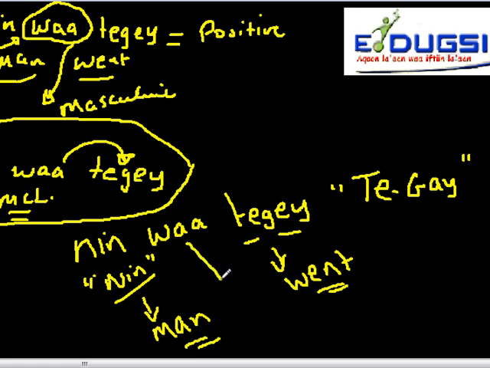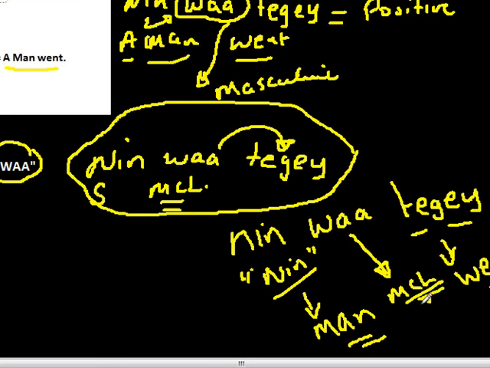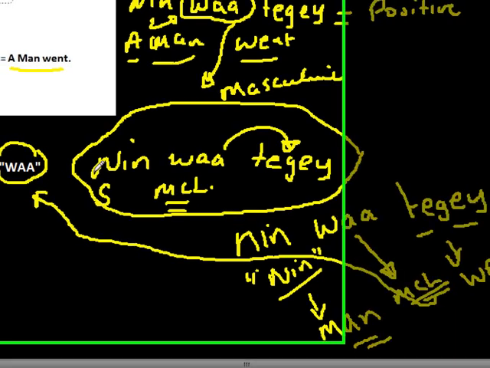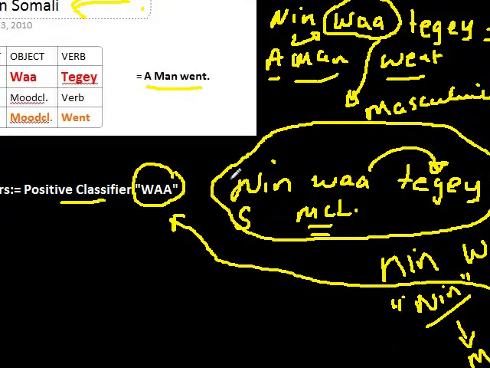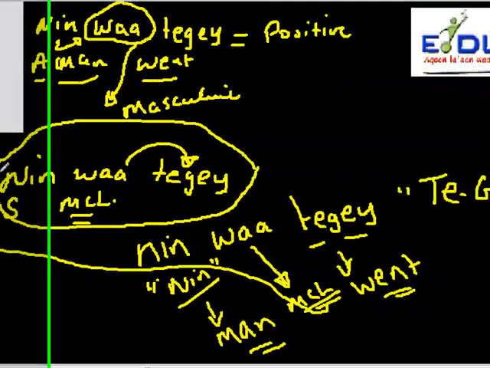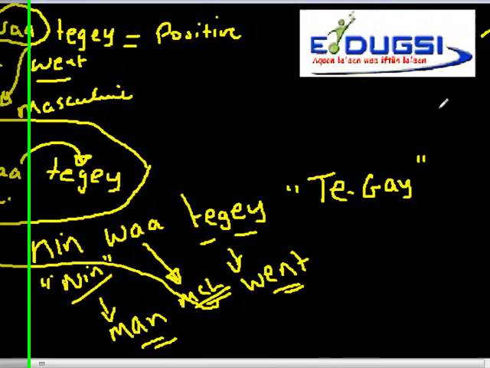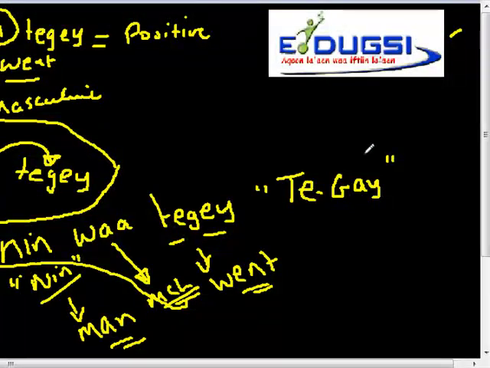Now, this, as we have explained, is the mood classifier. And what's a mood classifier? It is a positive classifier. It puts a positive mode into the sentence. Nin waa tegay. Okay, so that's very important that one can distinguish that. The next time when I come back to our small tutoring in Somali language, I will try to elaborate this mood classifier a little bit longer, so at least one can understand how to apply it in Somali language.